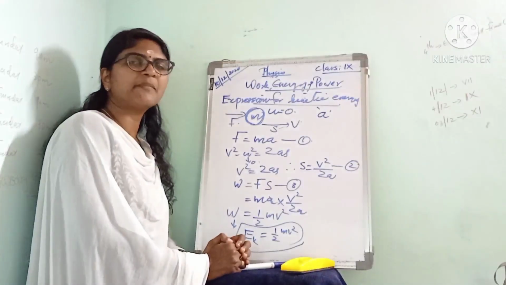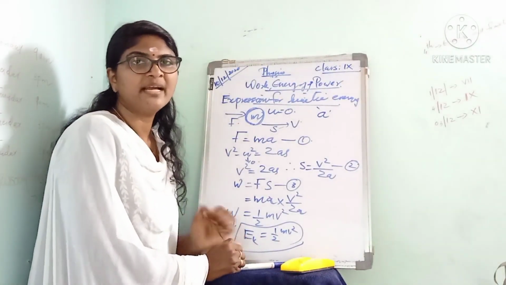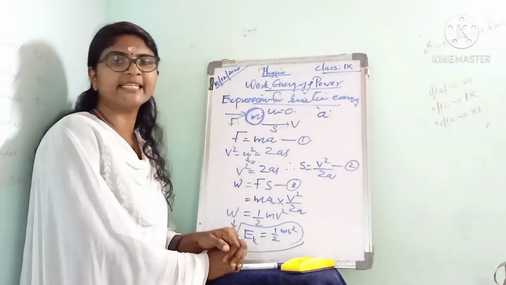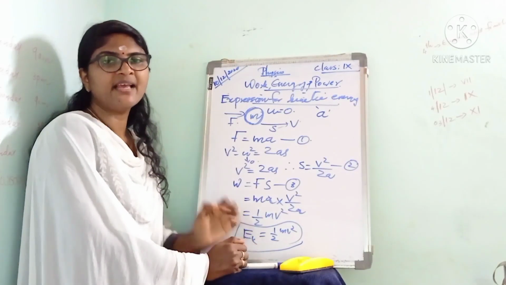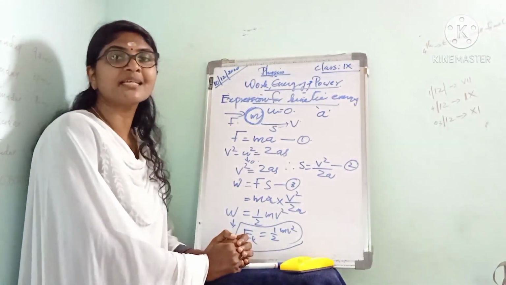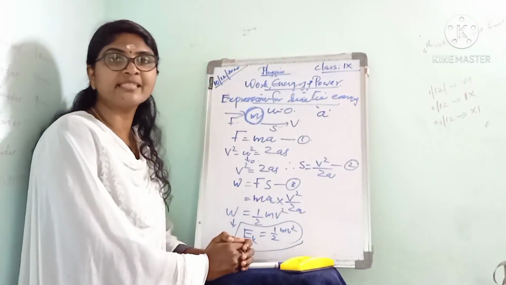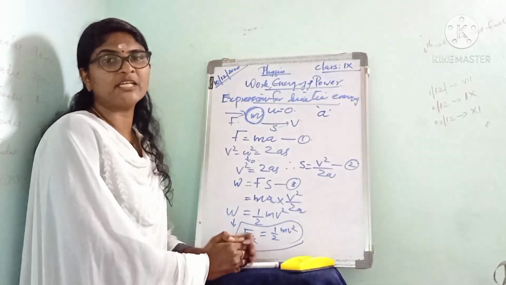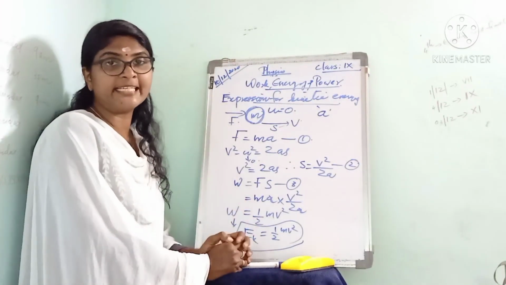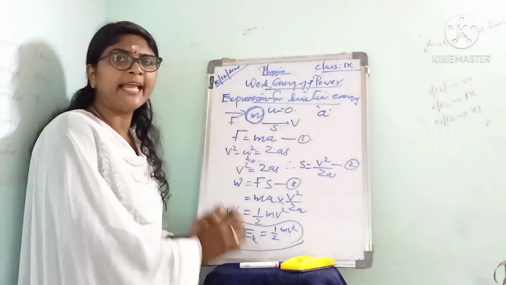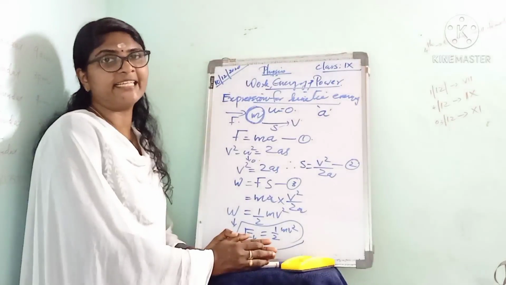Next we can see the examples for kinetic energy. A falling coconut possesses kinetic energy. Also a rolling stone, a flying aircraft, flowing water, blowing wind, and a running athlete possess kinetic energy. In short, we can say any moving object possesses kinetic energy.